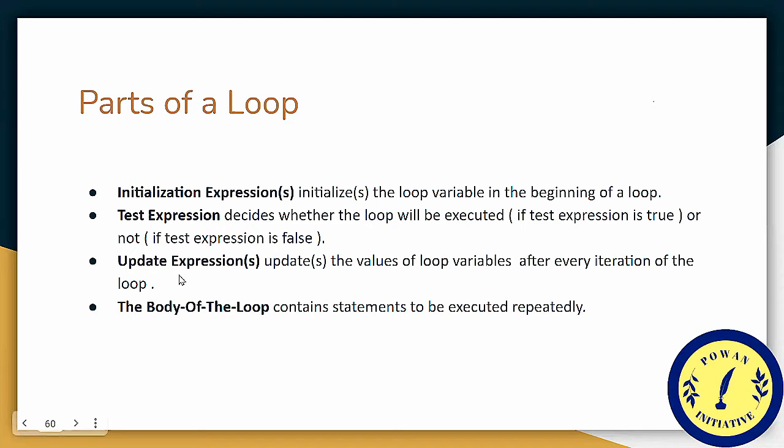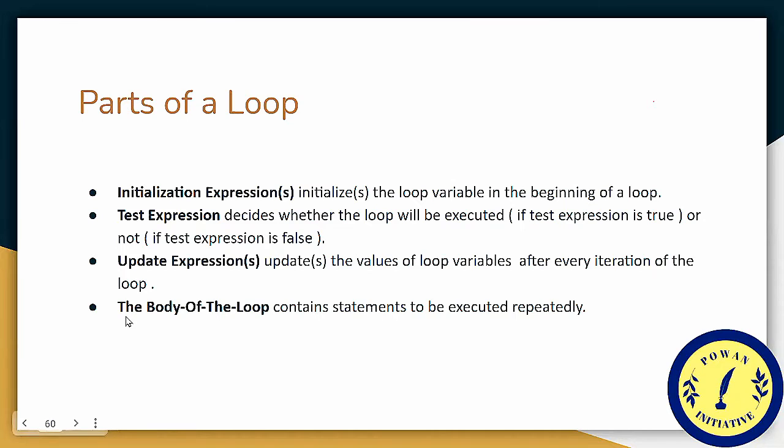Third one is the update expression. The update expression updates the value of the loop variable after every iteration of the loop. It means that earlier we initialized the loop variable with some value, and with the update expression that value is incremented or decremented by some value.